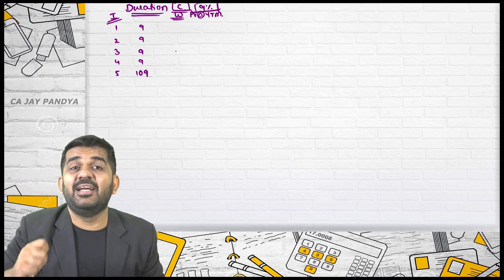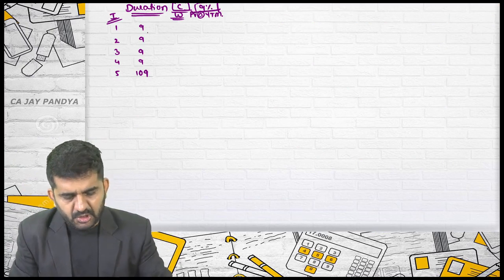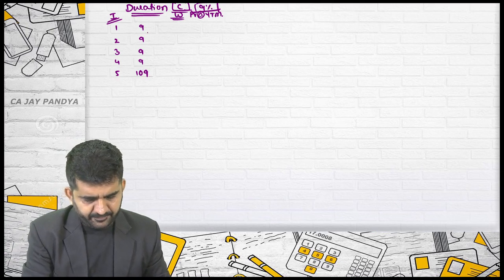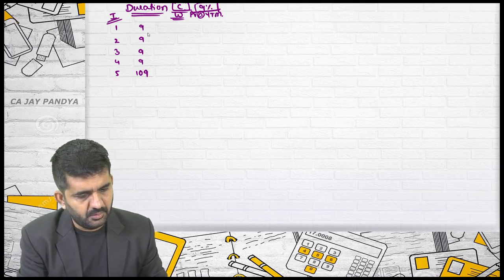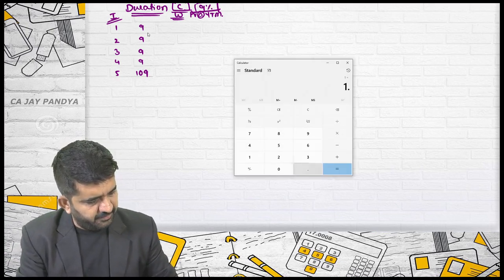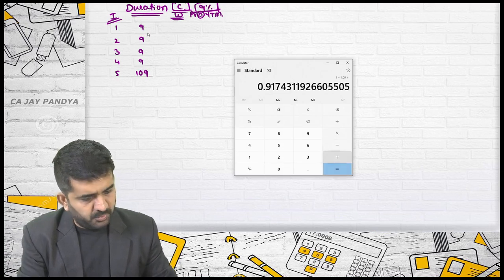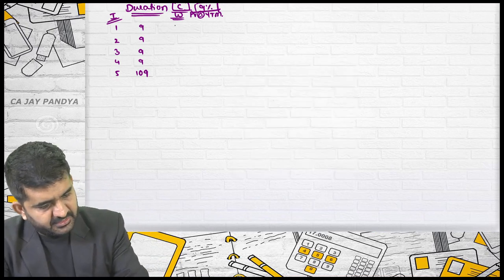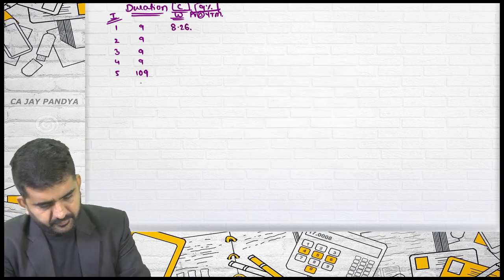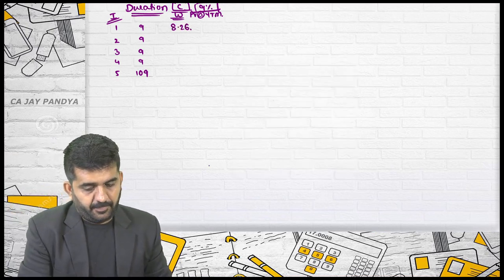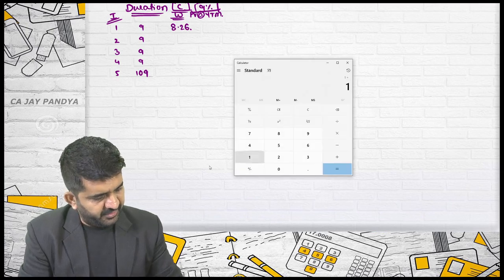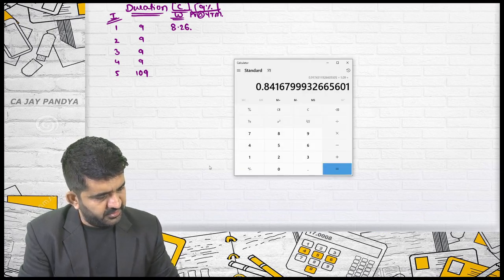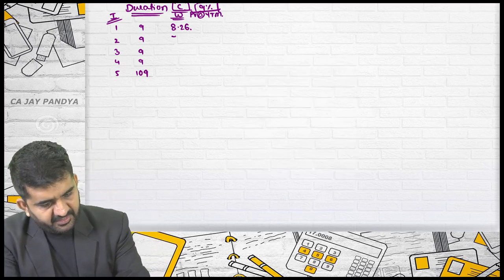But I need individual answers. So it will be 1 divided by 1.09 to the power 1 multiplied by 9 is 8.26. 1 divided by 1.09 to the power 2 multiplied by 9 is 7.57.